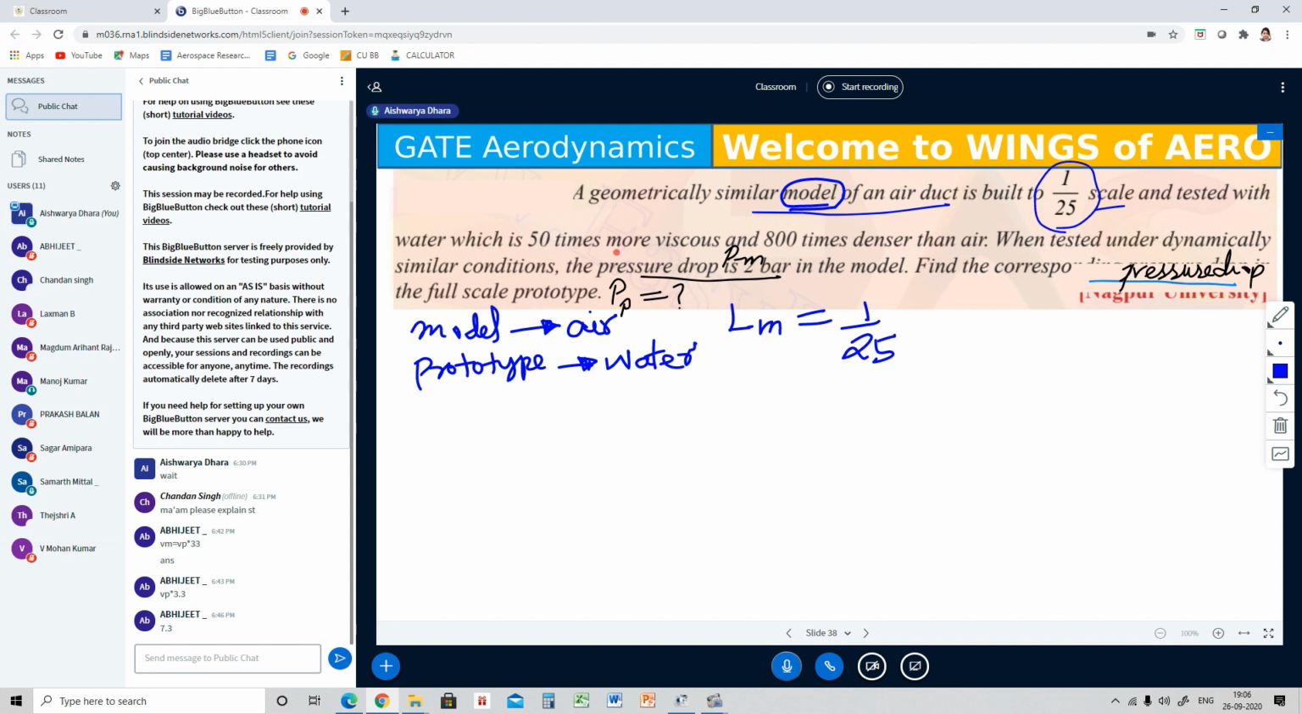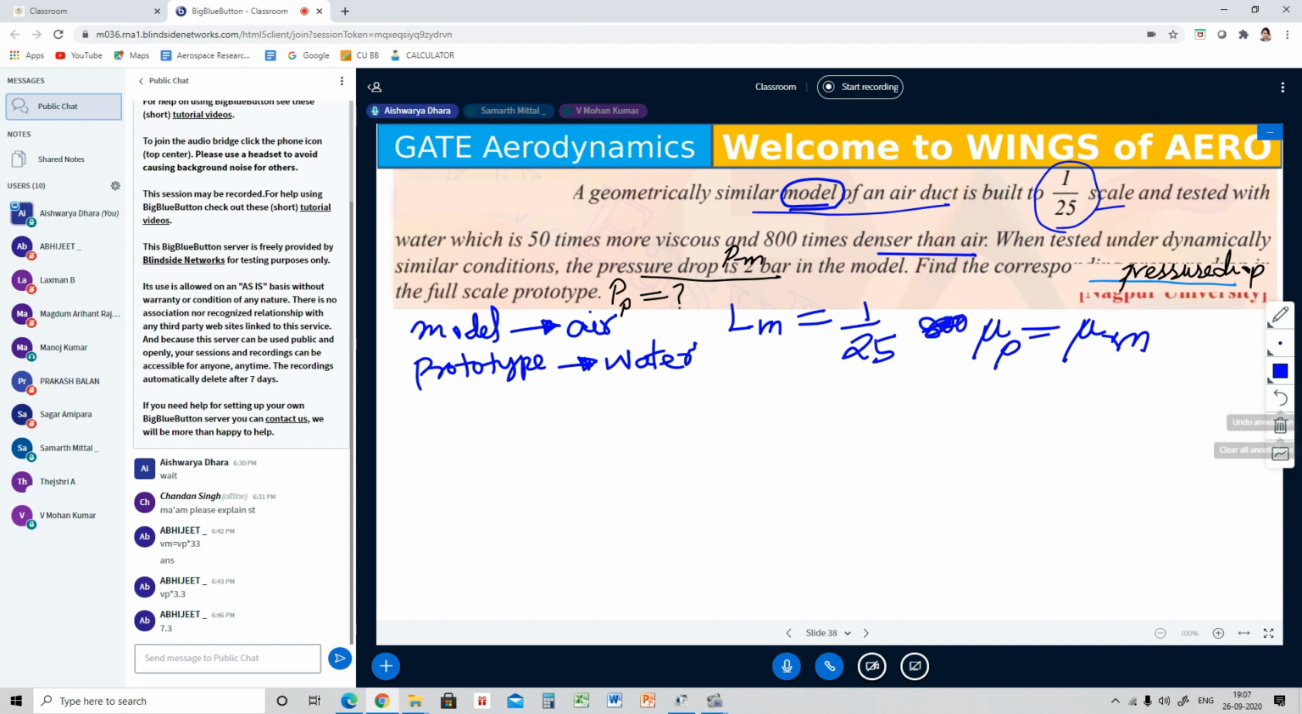which is 50 times more viscous. So if I look into the viscosity, compare with whom? Compare with air. Now what is air? Let's consider air is the model and water is the prototype. Which one is more? The prototype fluid is more viscous than air. That means, can I say,